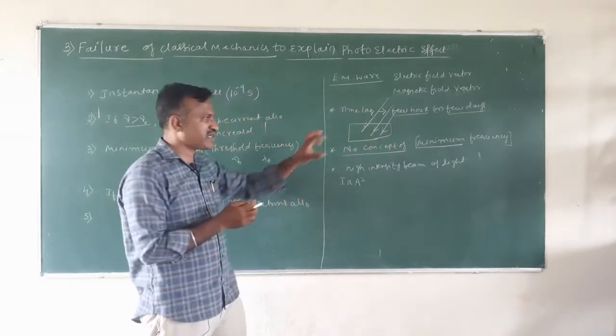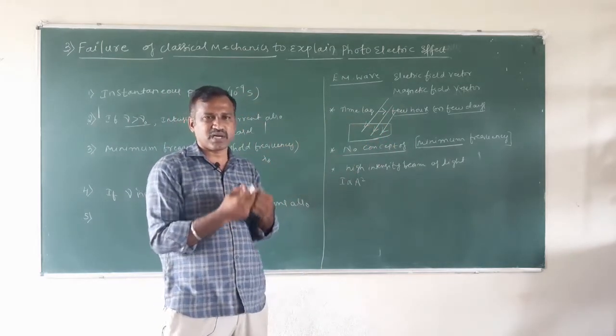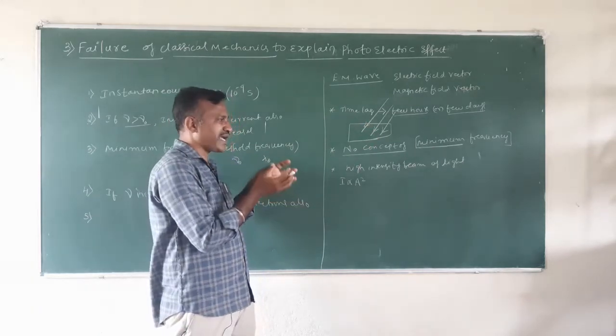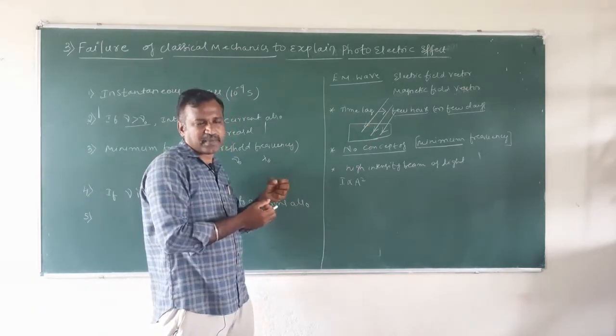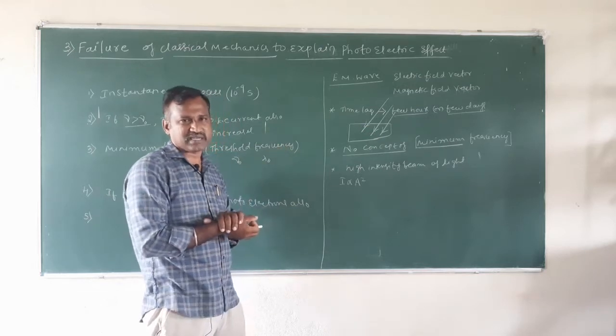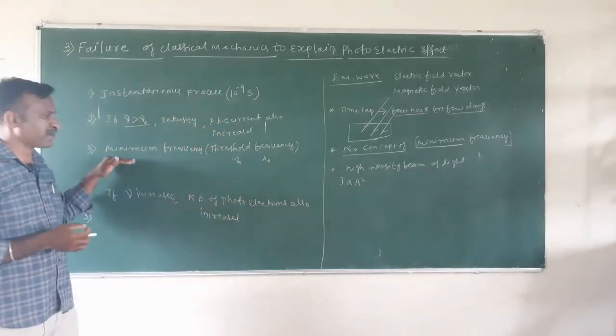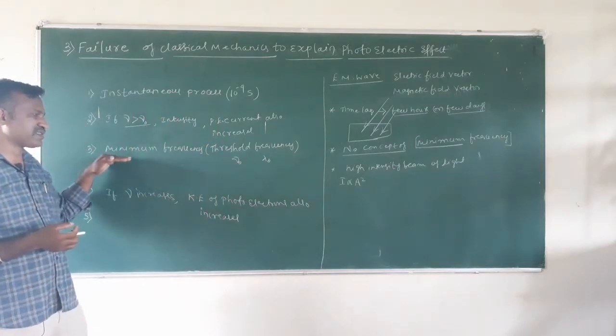This energy is absorbed equally by all the electrons, and when the electrons gain sufficient energy, they come out of the metal surface. This is the classical explanation for the minimum frequency concept.